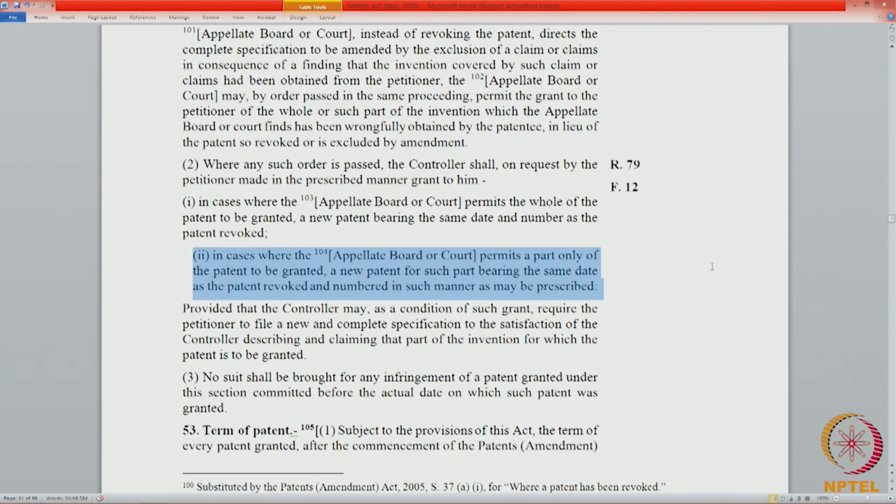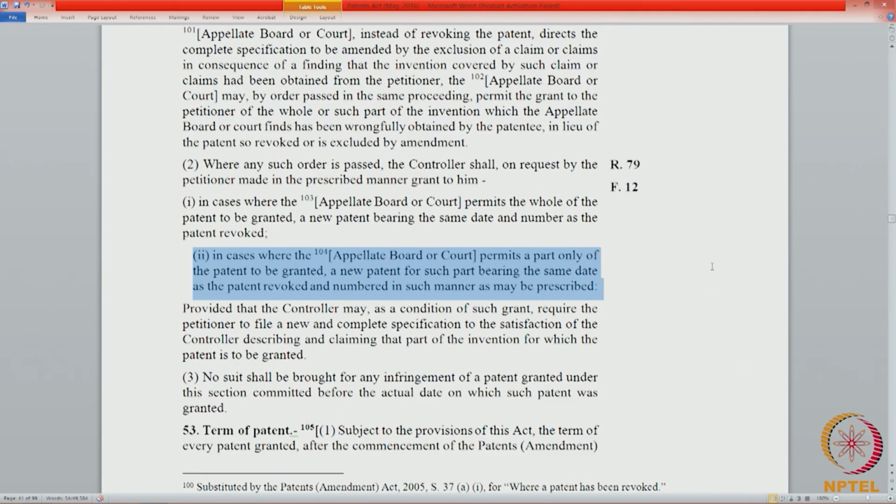So, the petitioner soon after revocation was not the patentee. He became the patentee only after filing form 12 and the patent office asking him to file a complete specification with the claims, and that resulting in a grant. So, in this case, understand that there are two grants.